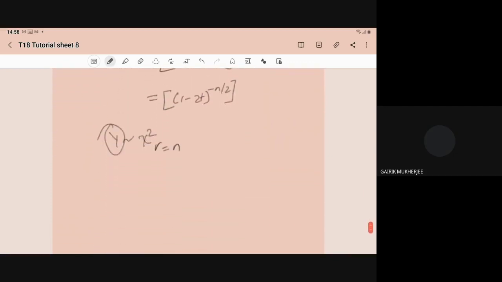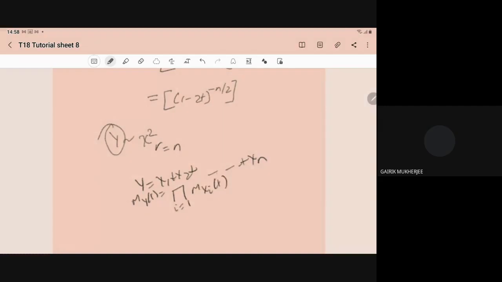The main thing we want to convey here is that if Y is equal to X1 plus X2 plus ... plus Xn, then the moment generating function for Y is the product of the moment generating functions for Xi, i from 1 to n, when the Xi are independent.